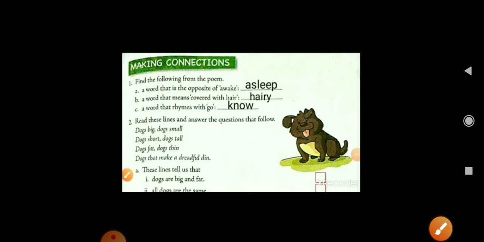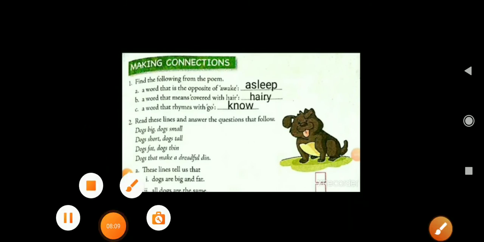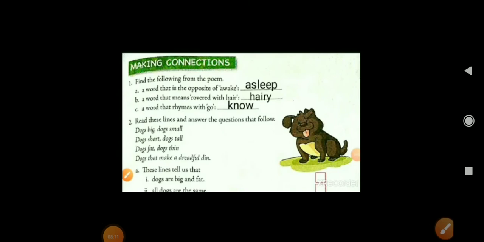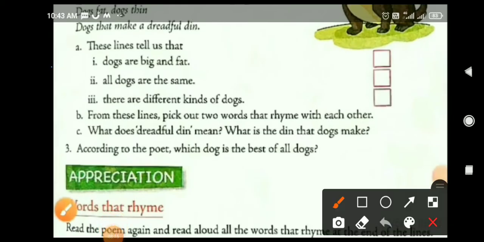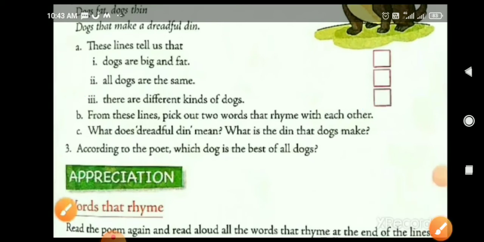The options are: number 1, dogs are big and fat; all dogs are the same; or there are different kinds of dogs. So the answer would be there are different kinds of dogs. Okay, so you put the tick against the last one.